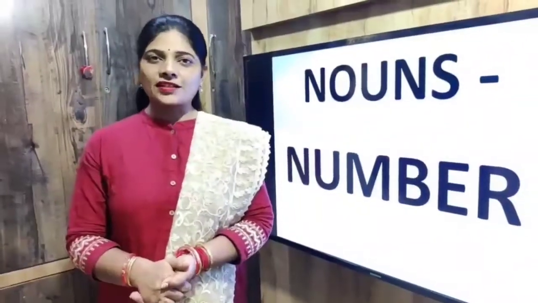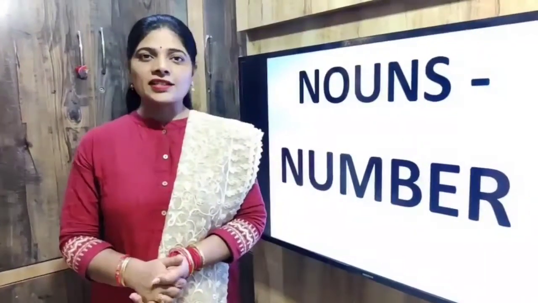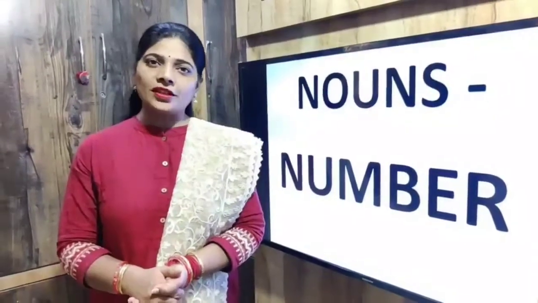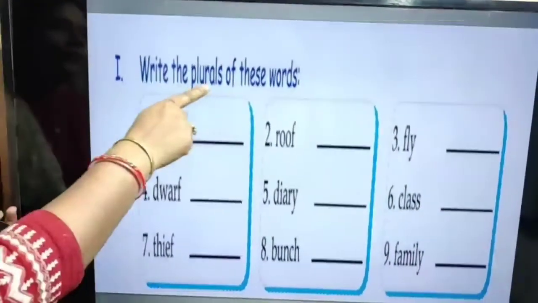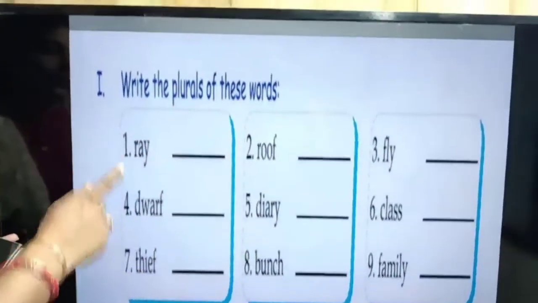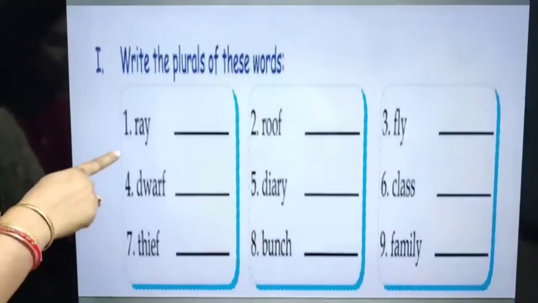Today we will discuss some book exercises to understand the concept of noun number. So let's begin it. First exercise is write the plurals of these words. So words are given here. You have to write the plurals.